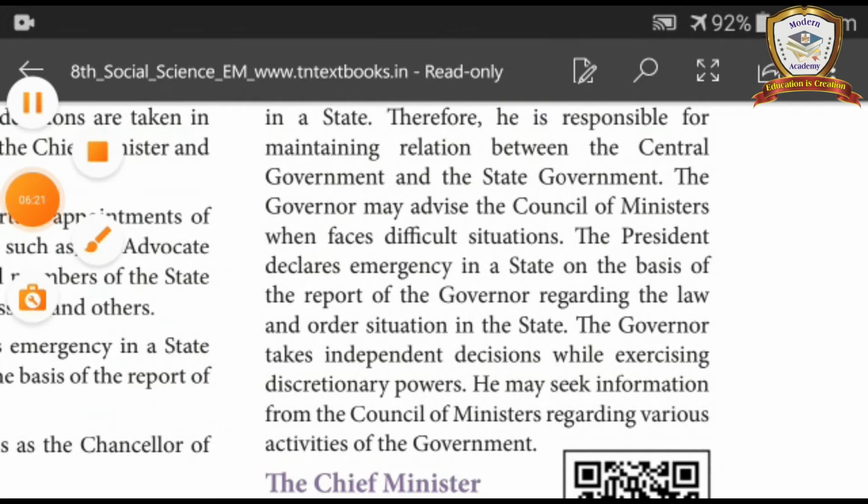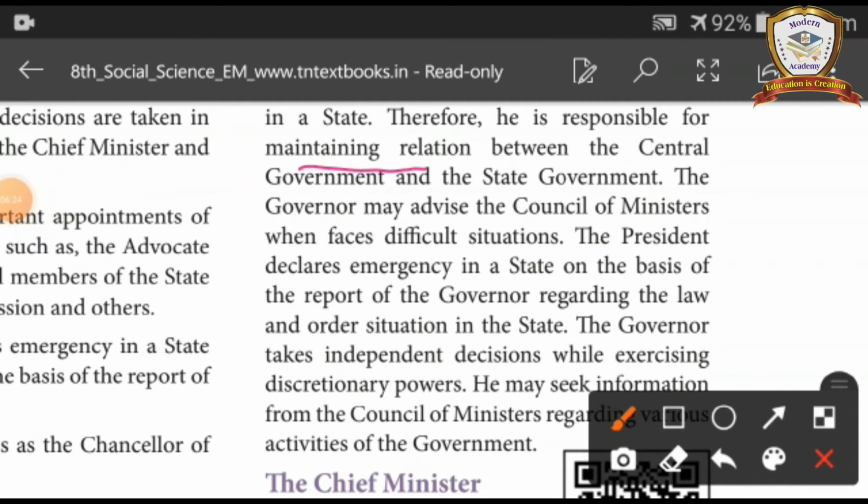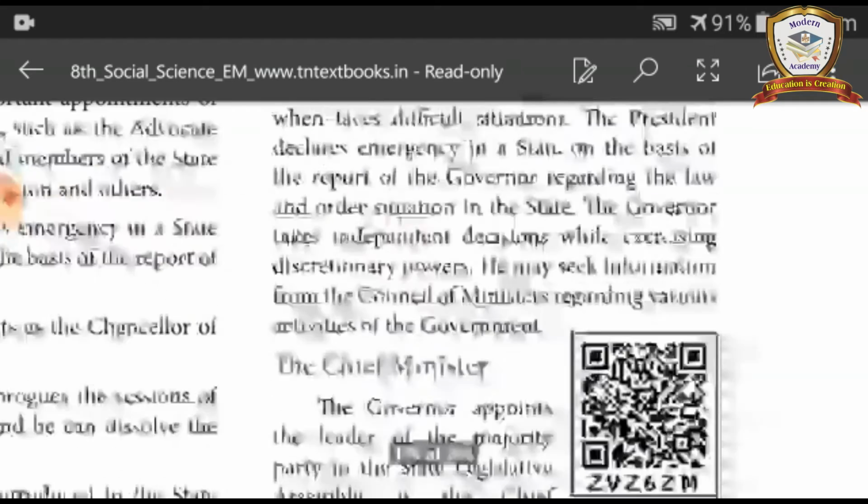Therefore, he is responsible for maintaining relations between the central government and the state government. The governor may advise the council of ministers when faced with a difficult situation. The president declares emergency in a state on the basis of the report of the governor regarding the law and order situation in the state. The governor takes independent decisions while exercising discretionary powers. He may seek information from the Council of Ministers regarding various activities of the government.